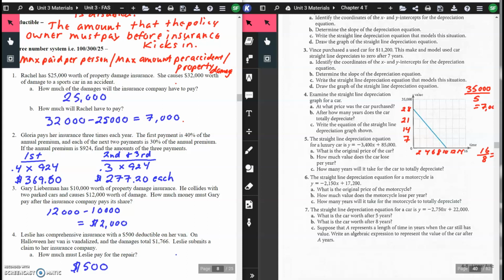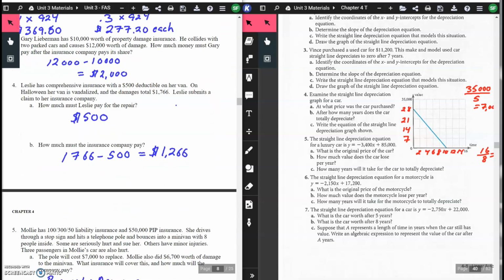Question 3. Gary Lieberman has $10,000 worth of property damage insurance. He collides with 2 parked cars and causes $12,000 worth of damage. How much money must Gary pay after the insurance company pays its share? Well, he's only covered for $10,000 worth of damage. He caused $12,000 worth of damage, so $12,000 minus $10,000 gives you $2,000.